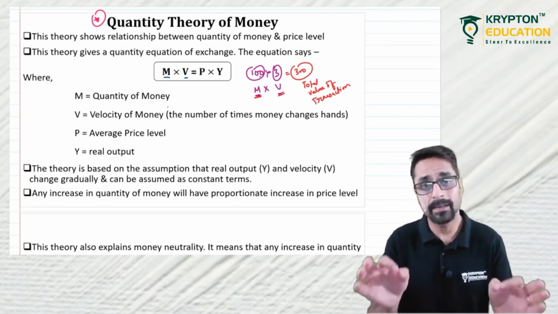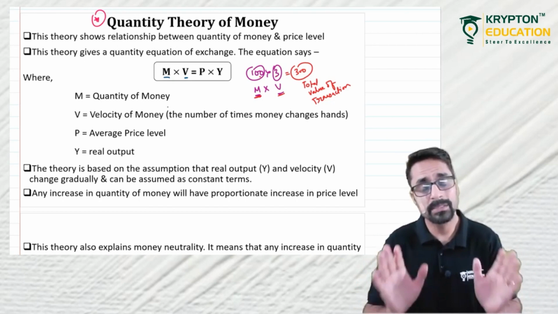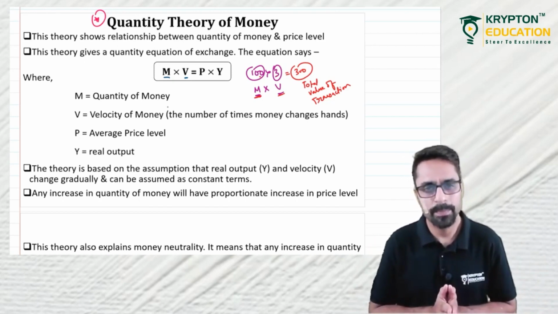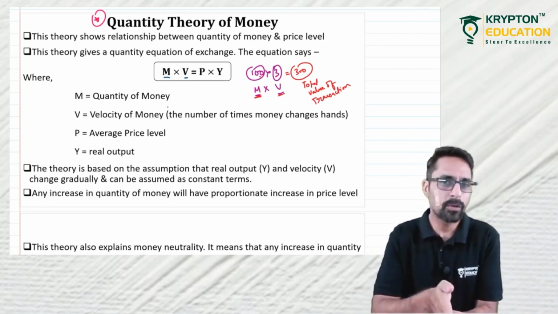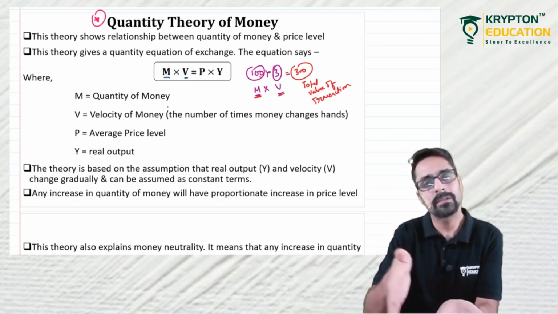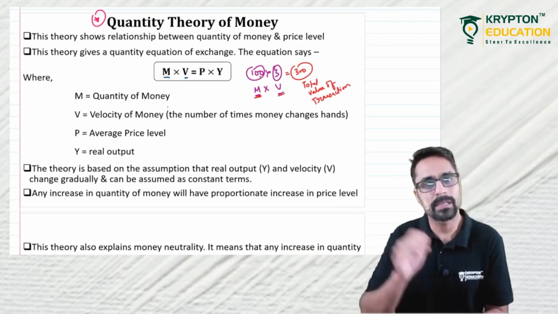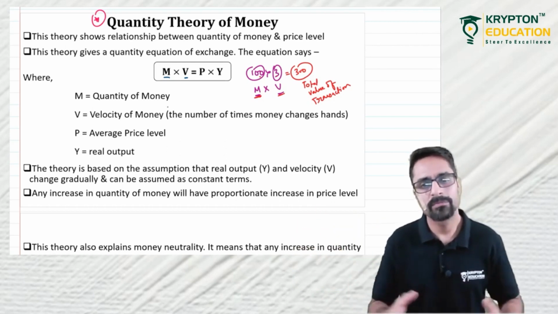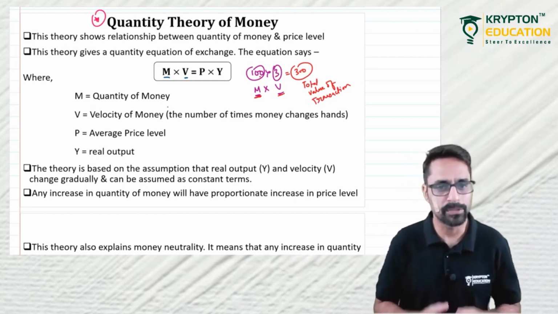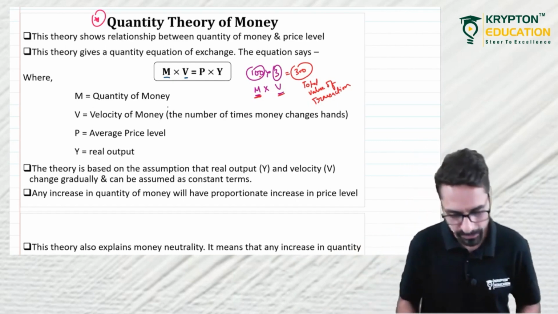Demand is being created. 100 rupees worth of goods are purchased. So if a 100 rupee bill changes hands 3 times, it means 300 rupees worth of transaction is taking place. Total value of transaction. This is the left hand side of the equation, M into V, total value of transaction.